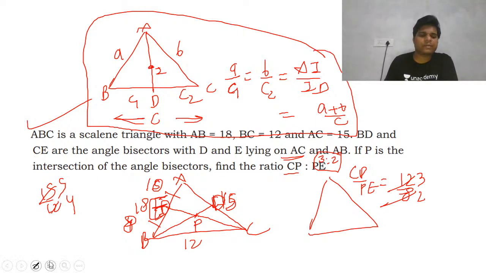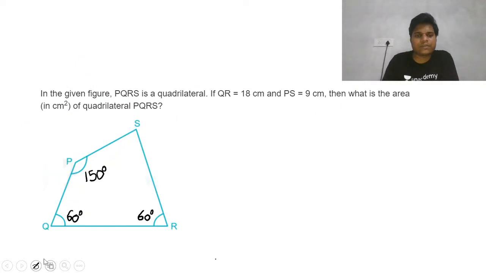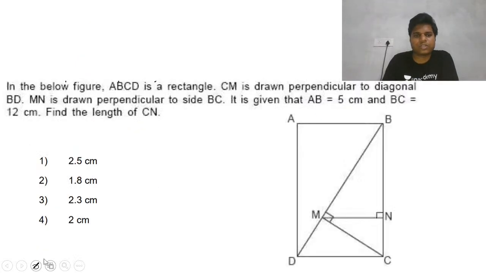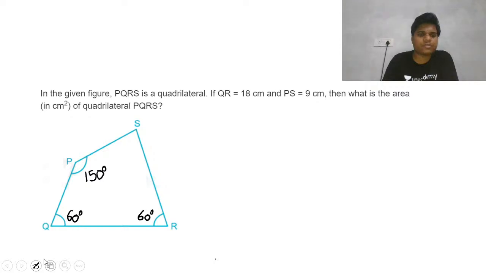So till now, whatever we have discussed, like I have told you Apollonius theorem, I have told you angle bisector theorem. So these are the very, very basic and important things. This you must know. You can expect at least one question from the topics that we have discussed today. So like 2-3 questions left. So we'll quickly finish them also.